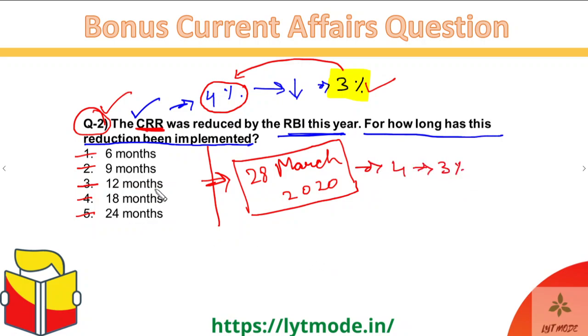So for how long has it been put into force? Is it 6 months or 9 months or 12 months or 18 or 24 months? That's the answer that I'm looking for. And interestingly, the first option gets eliminated as soon as I told you this, because if you calculate 6 months from 28th March, it goes to around 28th of September. And in October, while I'm making this video, I'm still telling you that the CRR stands at 3%, which means that the first option is wrong. So now out of these four remaining options, let's see if you can find the right answer.